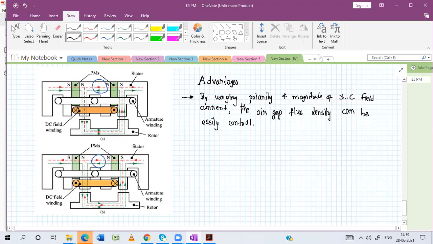Now this particular figure shows the features of the flux strengthening. So where is the flux strengthening useful? The flux strengthening feature can offer high torque.